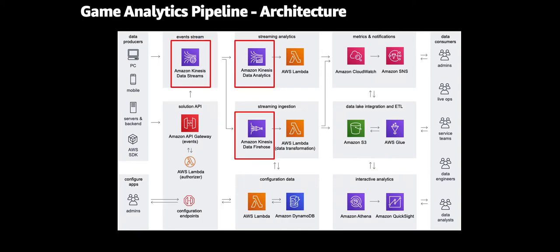The game analytics pipeline solution uses Amazon Kinesis to ingest and process telemetry data from games. Amazon Kinesis Data Streams ingest the incoming data. Amazon Kinesis Data Firehose consumes and delivers streaming data to Amazon Simple Storage Service, or Amazon S3. And Amazon Kinesis Data Analytics for SQL applications generates real-time metrics using streaming SQL queries. The Kinesis Data Streams also use AWS Key Management Service, or AWS KMS, for encryption at rest.